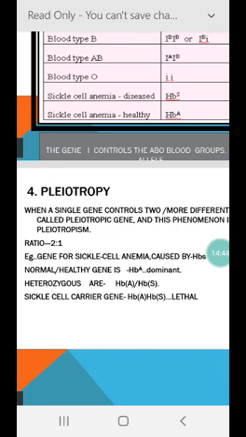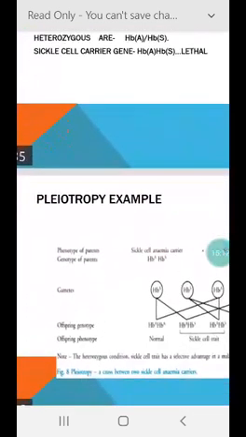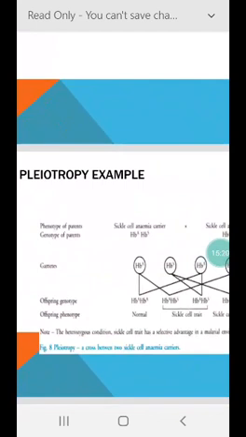According to Mendel's principle of unit character, one gene factor controls only one character. But sometimes a single gene produces two or more related or unrelated phenotypic expressions. For example, the disease sickle cell anemia is caused by the gene HbS.